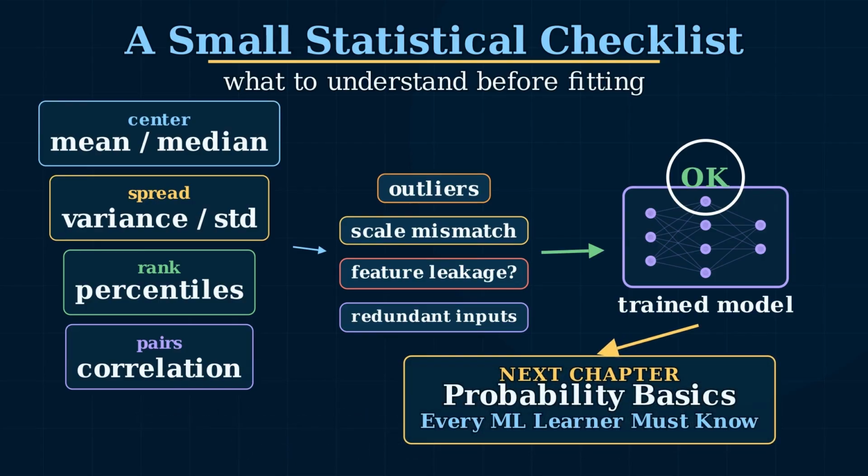They make the modeling process less blind, and this sets up the next layer. Once we understand center, spread, rank, and relationships, the next question is uncertainty. How likely is a value? How surprising is an event? And how should a model reason when outcomes are not certain? That is where we go next. Probability basics. Every ML learner must know.